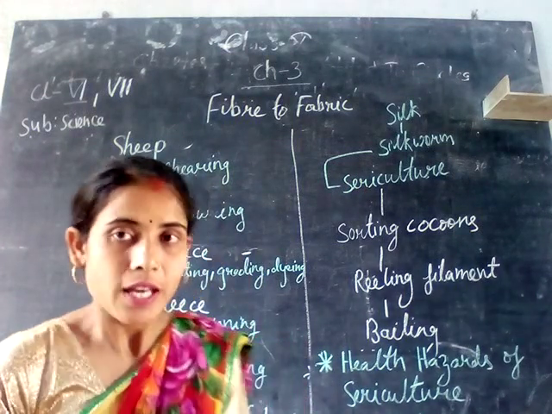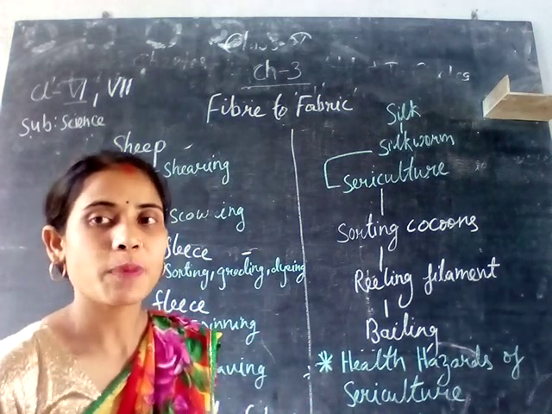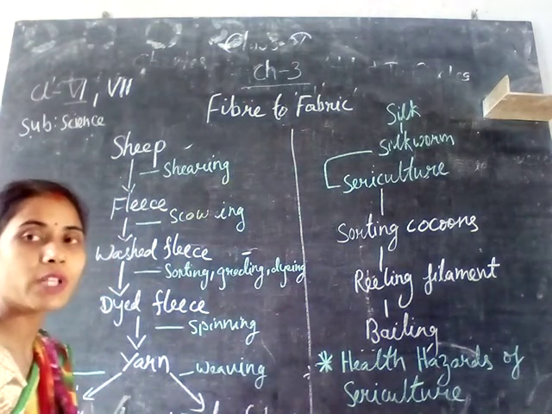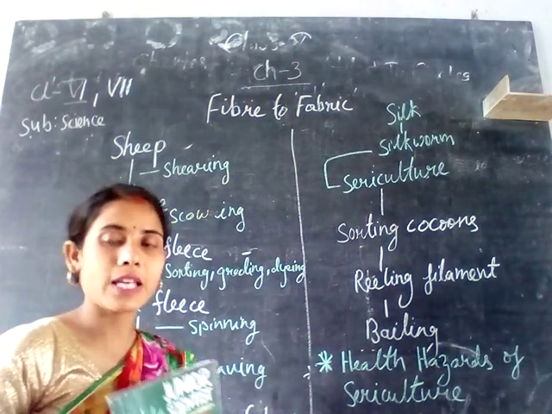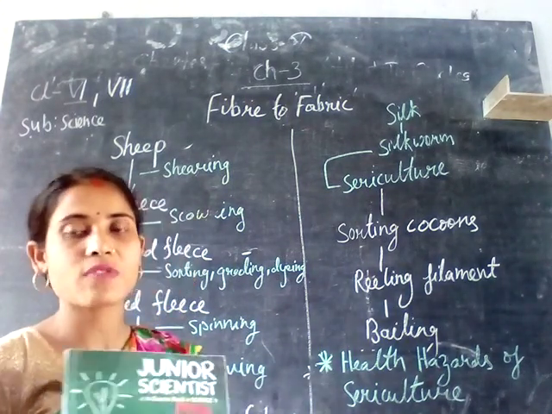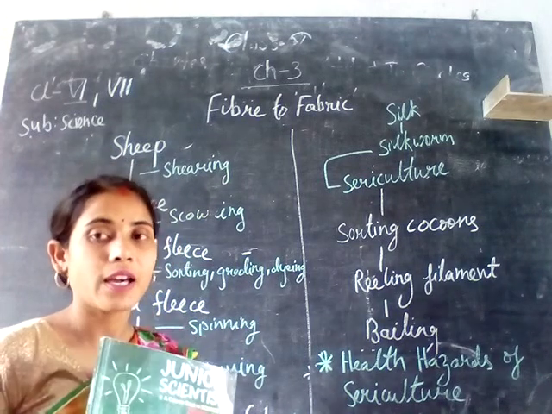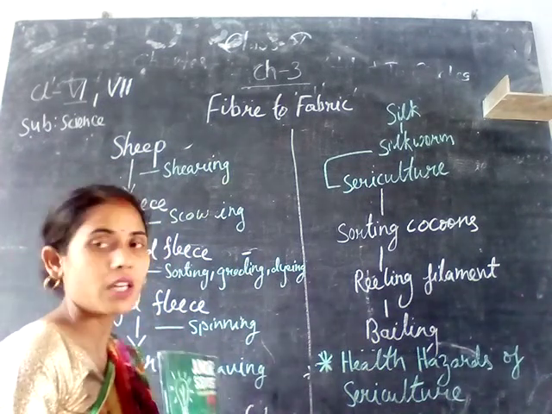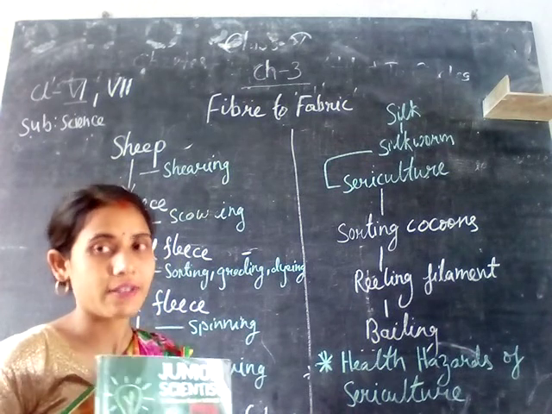You watch it. Now let us begin with our chapter number 3, that is Fabric to Fiber. This chapter is in class 6 as well as in class 7. It is your chemistry chapter number 3, in both class 6 and class 7.